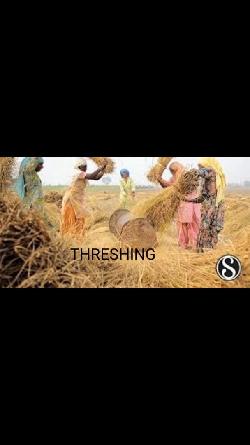Threshing. Threshing is done by beating the sheaves against the wooden bars. The grains are separated from the stalks. Threshing is done in the rice fields in order to minimize the cost of transportation.